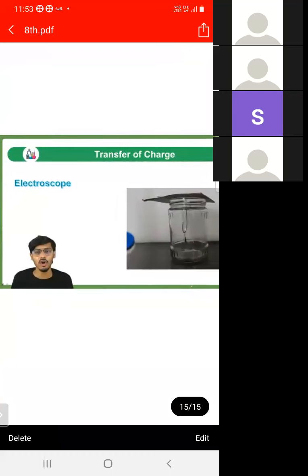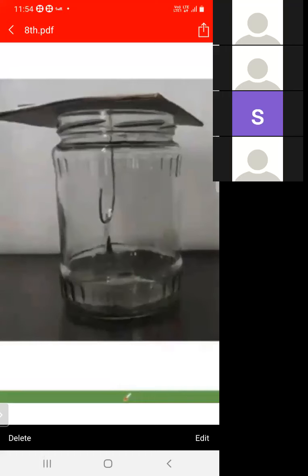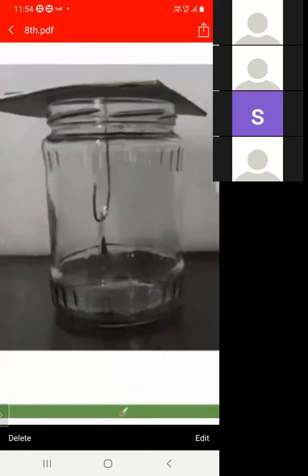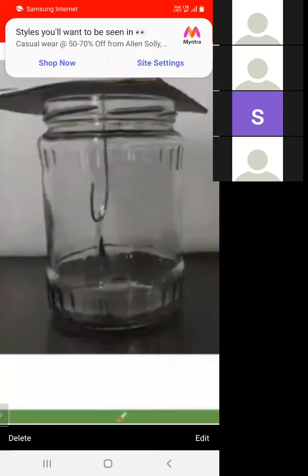This is the picture of an electroscope. What is the use of an electroscope? It is an instrument to check whether an object has charge or not. This is the electroscope shown in the figure. It detects whether an object has charge or not.